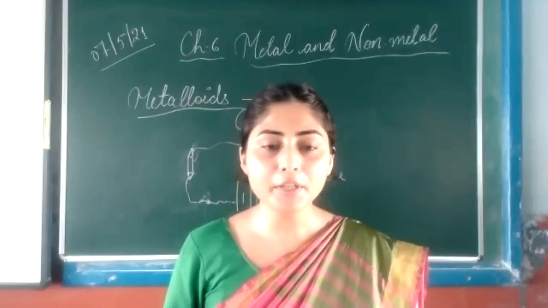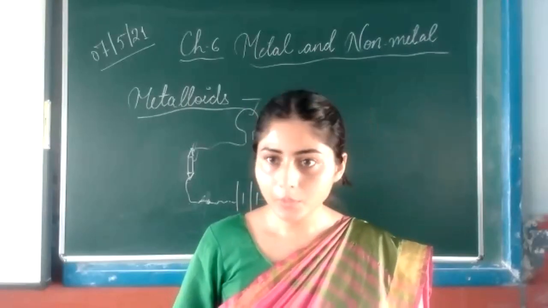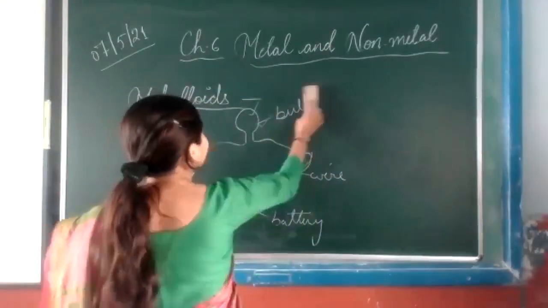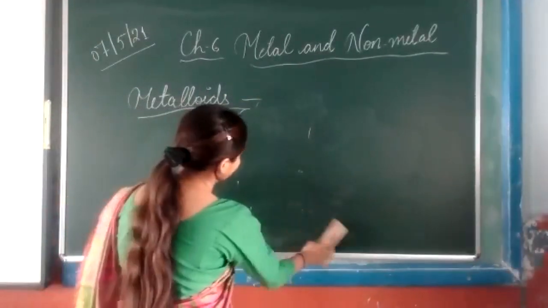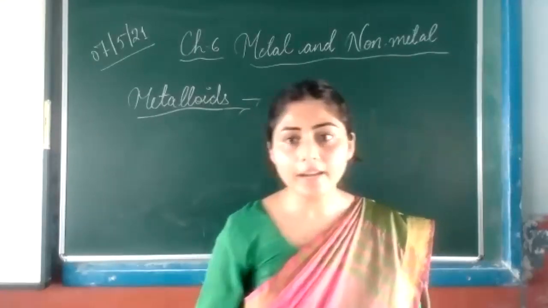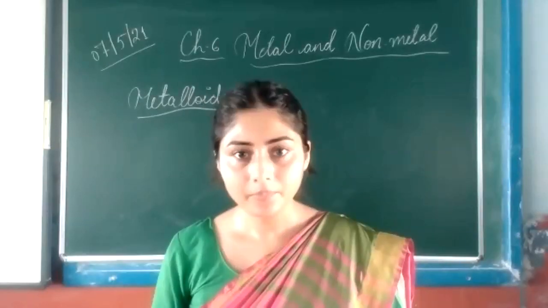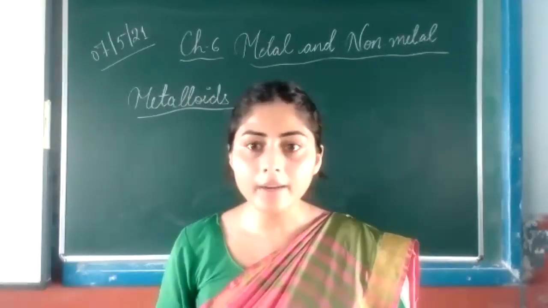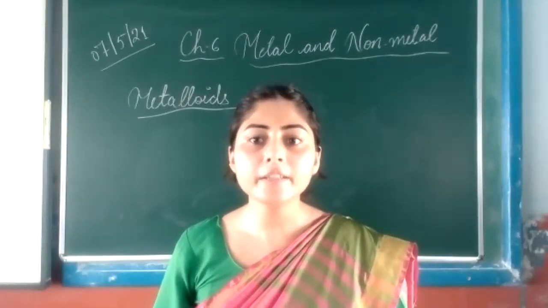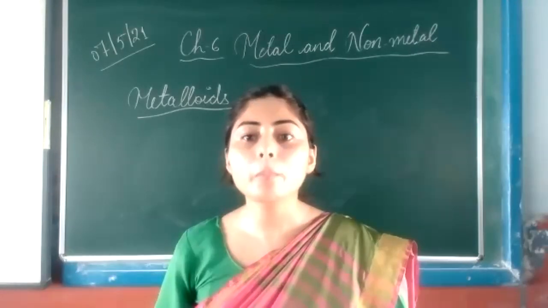Now come to the general properties of the metalloid. Those who are having doubts, I'll clarify their doubts in the last 10 minutes. This is important, like the general properties of metal and non-metal. What is a metalloid? As I told you, metalloids are the elements which have properties of both metal and non-metal. What are the metalloids? I told you: boron, silicon, germanium, arsenic, antimony, tellurium, and polonium.